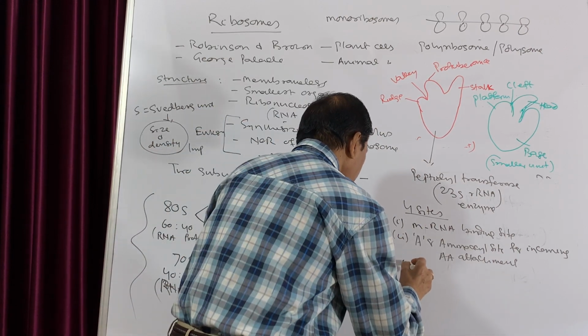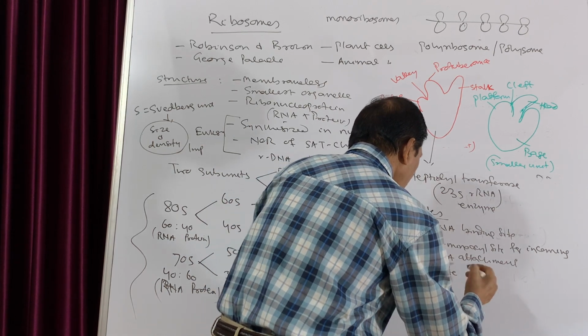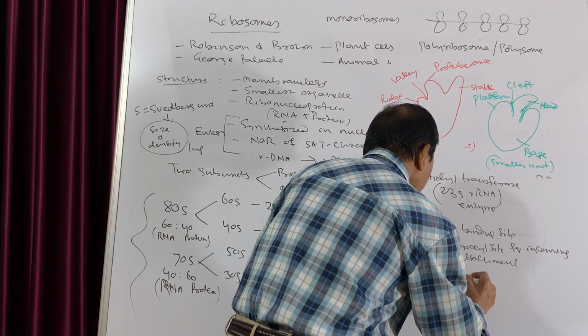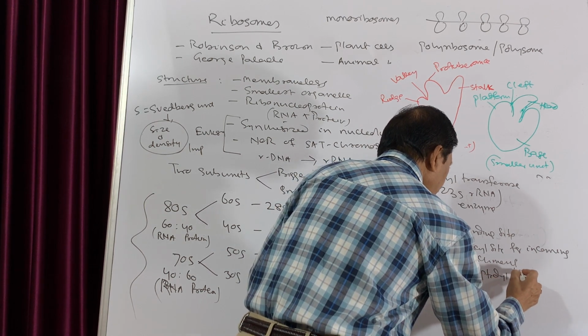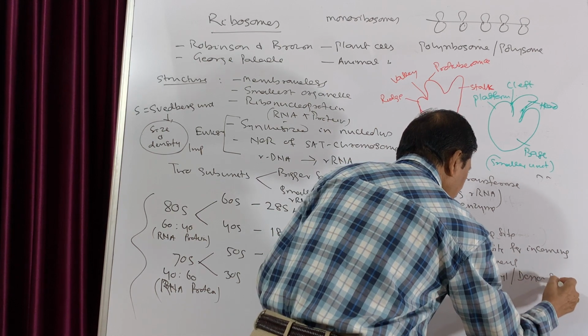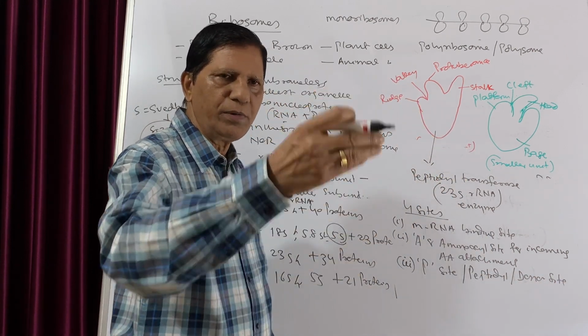Then another is the P site, also known as the peptidyl site, or you can call it a donor site, which donates the amino acid so that the chain will be elongated.